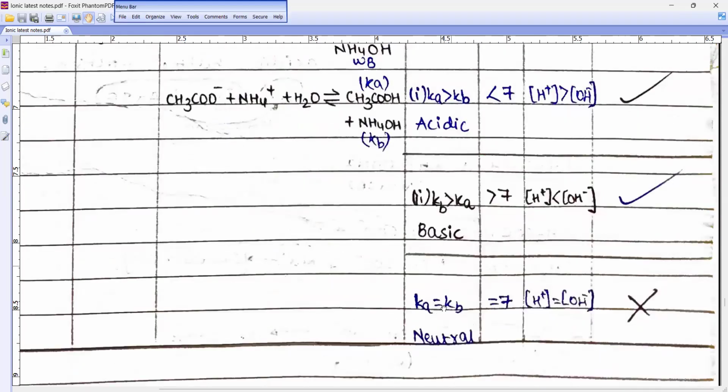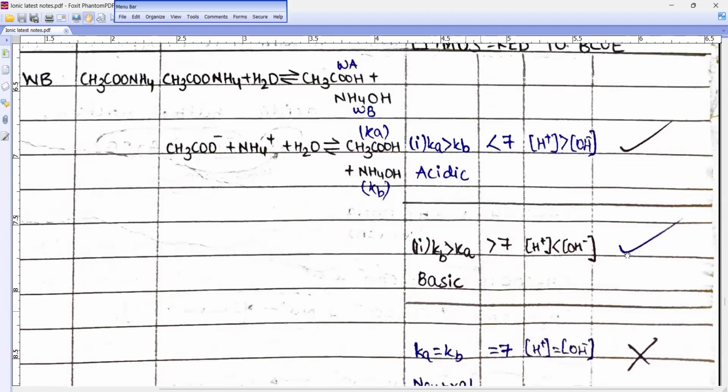If both are the same, then the solution will be neutral. If neutral, then pH will be 7, and it does not undergo hydrolysis. But if it is basic, then it will undergo hydrolysis, and if it is acidic, then it will undergo hydrolysis. So have you understood hydrolysis of salt?